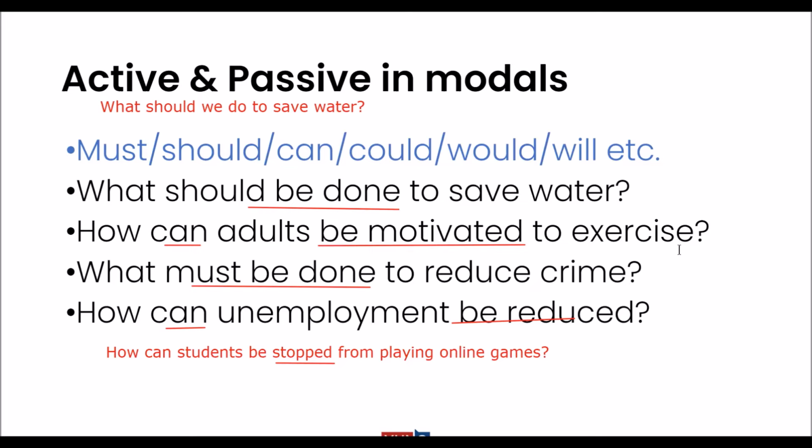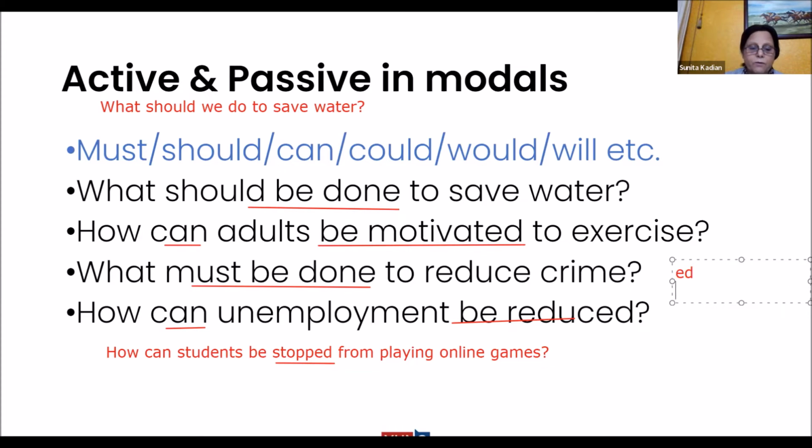Now, understand, make a note of it. When you have ed after which sounds? First sound p, ch sound, k sound, s sound.